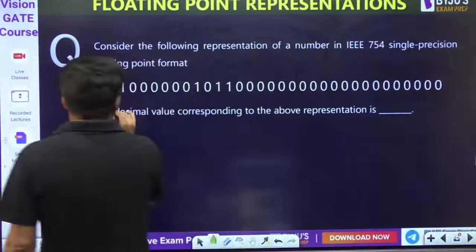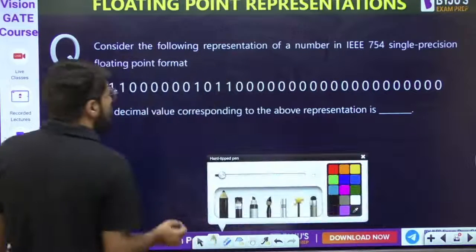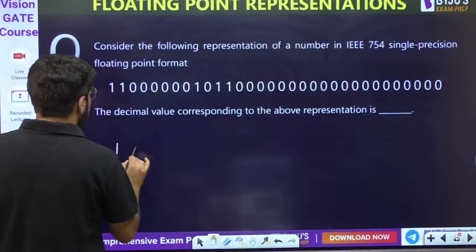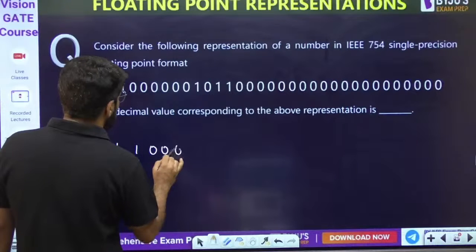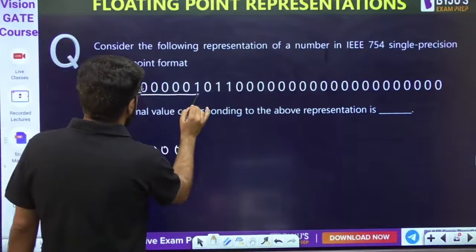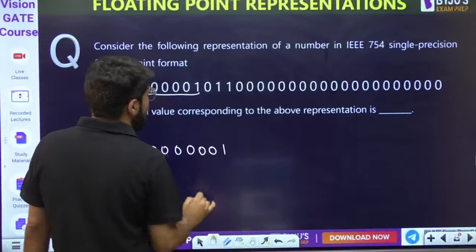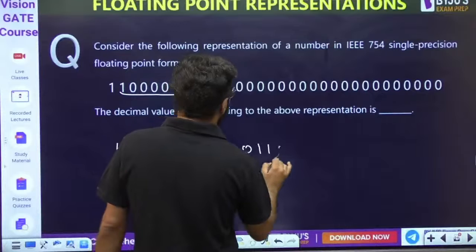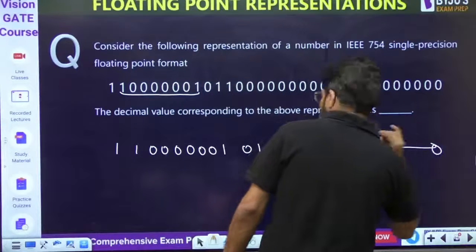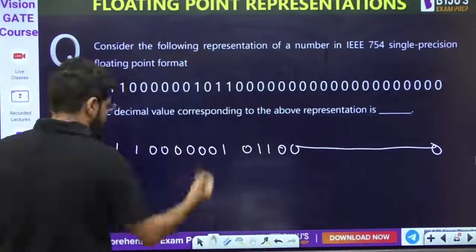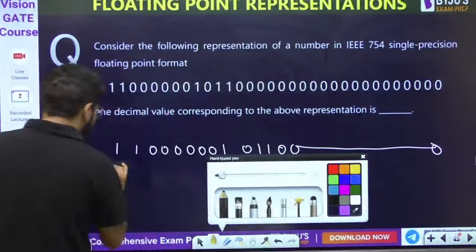Everybody pay attention. Let me write this down and separate out which bits are which. This is 1, then 1, 0, 0, 0, then 1, 0, 0, 0, 0, 1, that is the exponent part. Then 0, 1, 1, 0, 0 and all zeros. Now pay attention. What is this first bit?